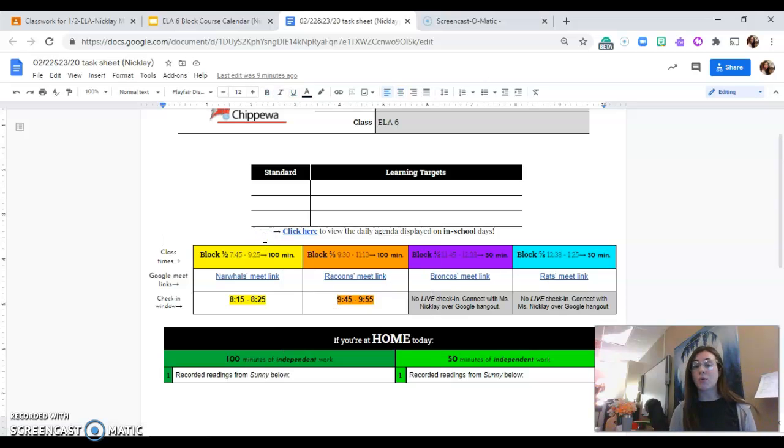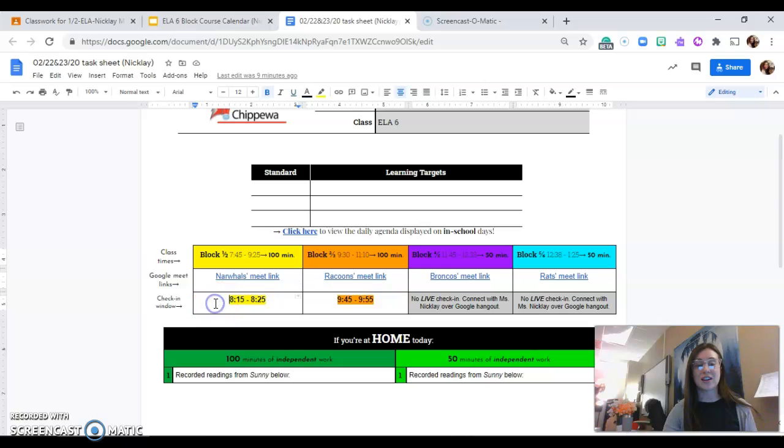But what's more important are your block times. So even if you're at home on Monday, know that you have ELA from 7:45 to 9:25. Now you don't need to be live signed into Google Meet, but you do have 100 minutes of independent work to do, okay? This is the Narwhals Meet link.